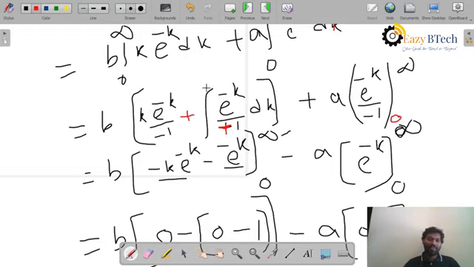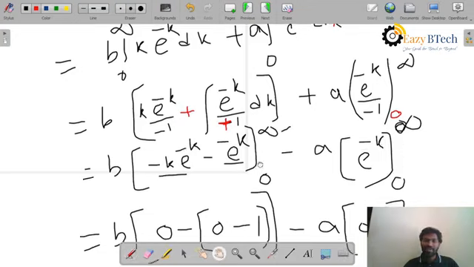Again there is one more integration left, so I will take the integration of this one. The minus sign stays as it is, minus k e power minus k. And how does this minus sign come? Because you are integrating e power minus k, so one minus sign comes in the denominator. I will take out the minus sign like this. So it becomes e power minus k from 0 to infinity, minus. This minus sign comes from this one, so I take the minus sign here: a into e power minus k ranges from 0 to infinity.